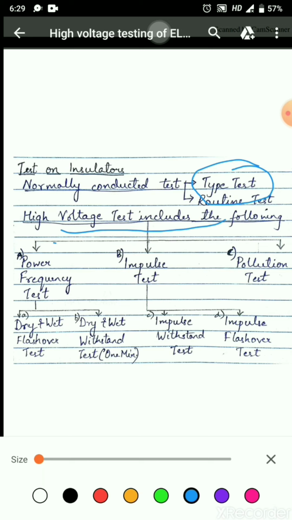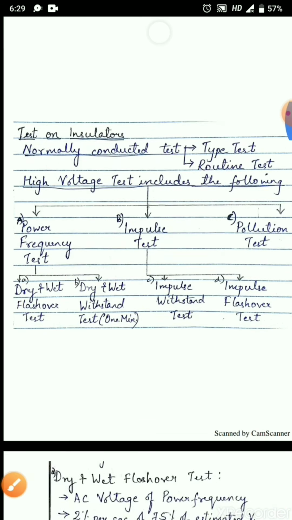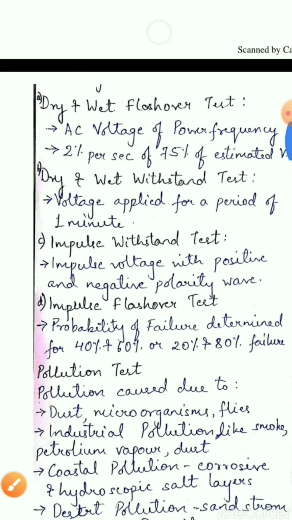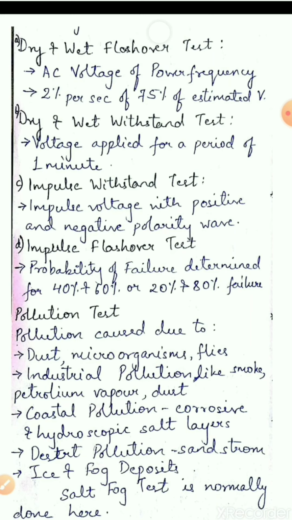The high voltage test is categorized into three: power frequency test, impulse test, pollution test. Power frequency test is further classified into dry and wet flashover test, dry and wet withstand test. Impulse test is classified into two: impulse withstand test and impulse flashover test. Let us see the meaning of all these methods. First one, dry and wet flashover test.